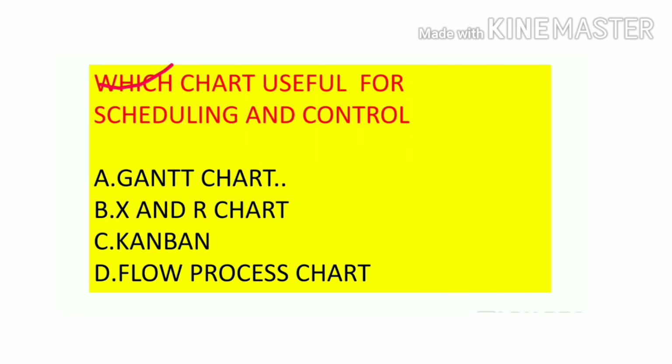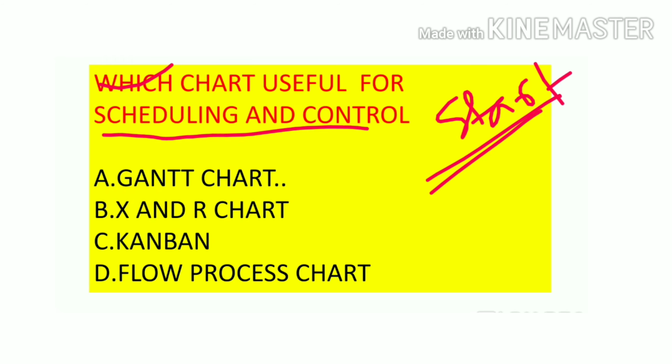Which chart is useful for scheduling and control? We know to start any production process, we have to forecast from the initial stage to the final stage: how we are going to produce our final product, its time, duration, and the entire things. This is done by the Gantt chart. So the Gantt chart is useful for scheduling and control of production processes. Next,